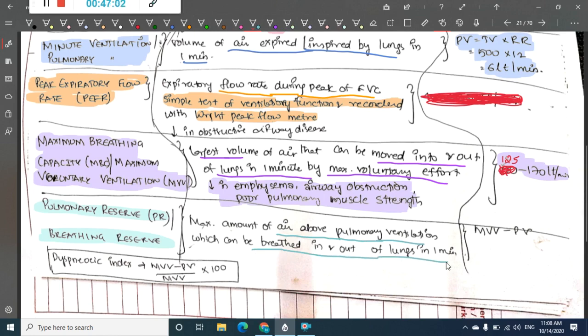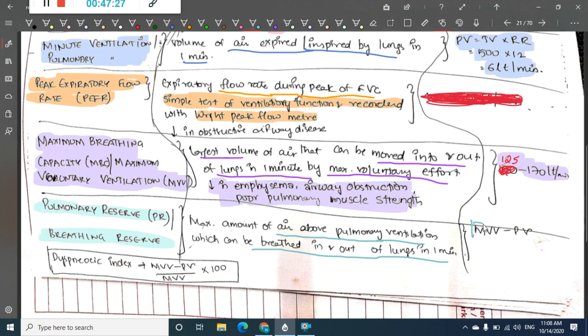It is mainly the amount of air that is breathed in and out without any effort for 1 minute.